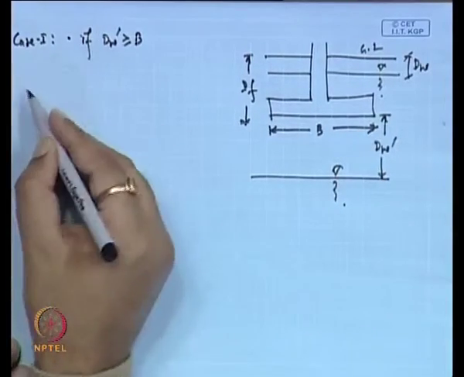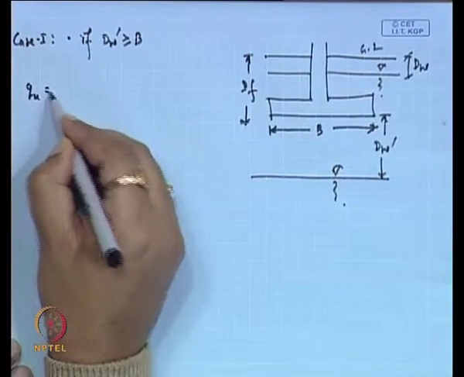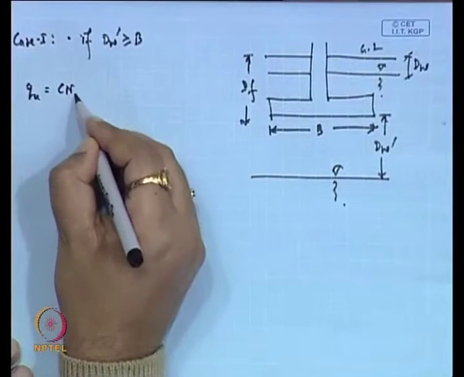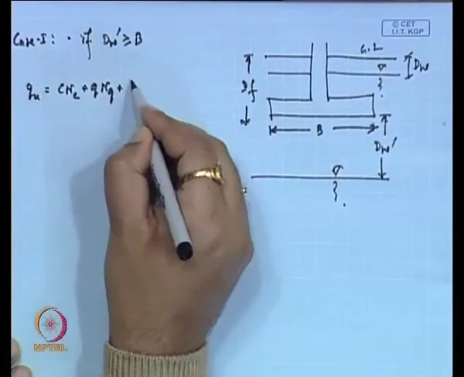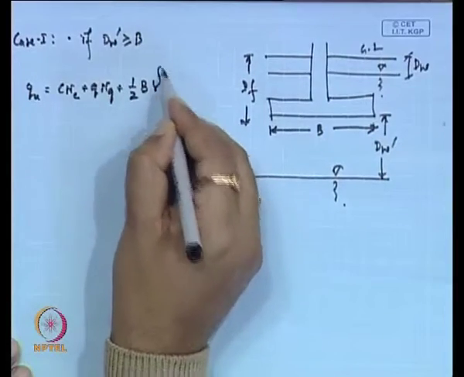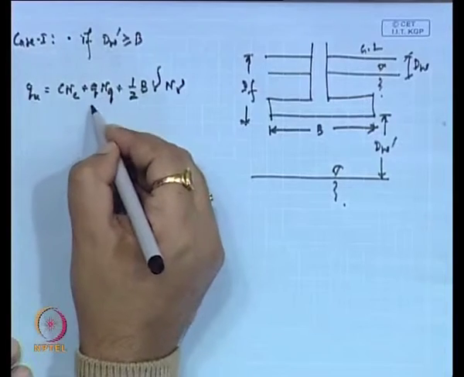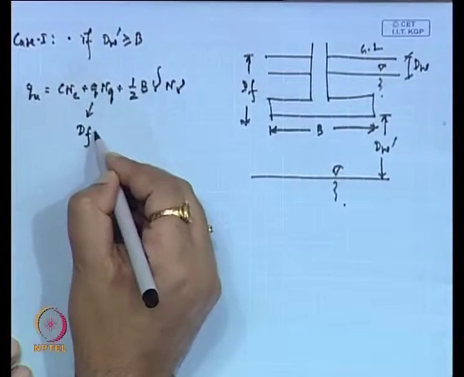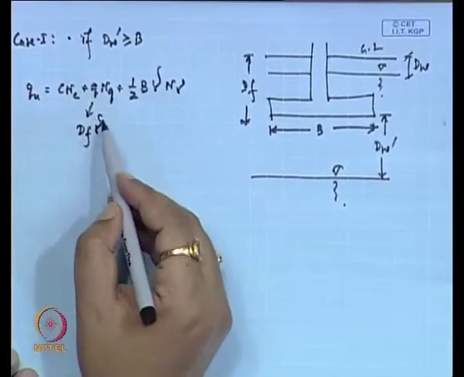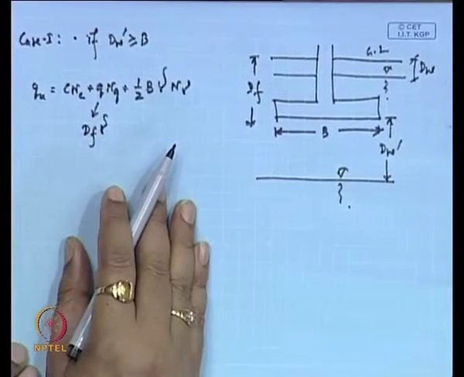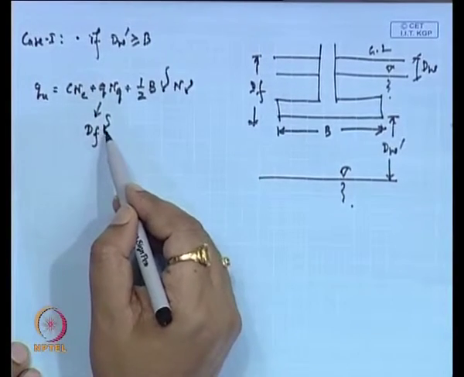Now, in this general expression we can write q_u = c N_c + q N_q + half B gamma N_gamma. In the N_q term, this is D_f times gamma, so we can see that D_f into gamma is there.